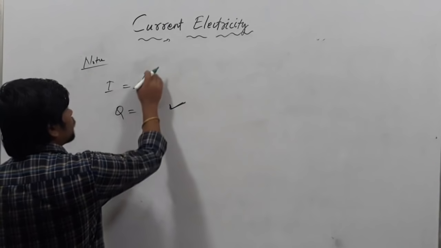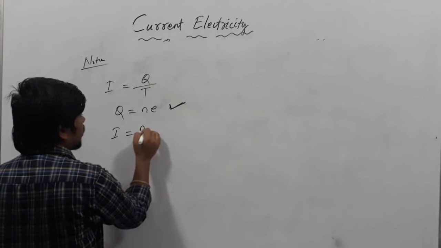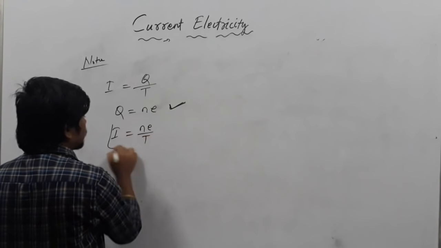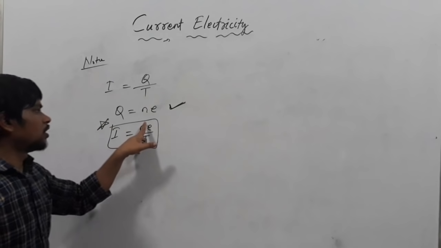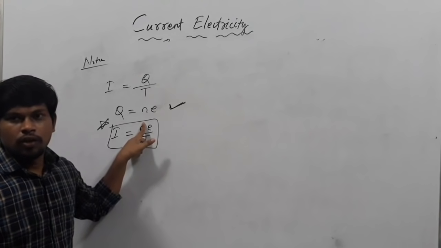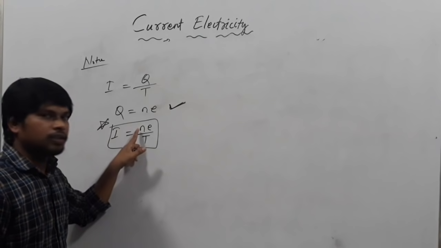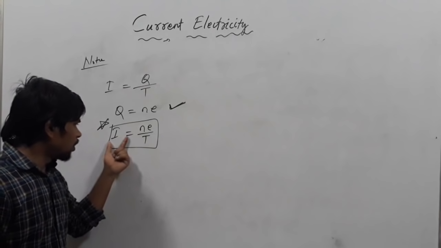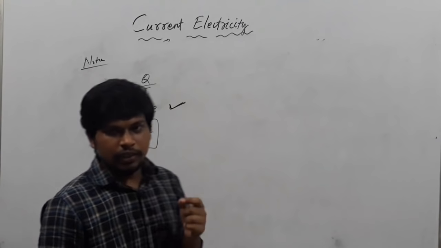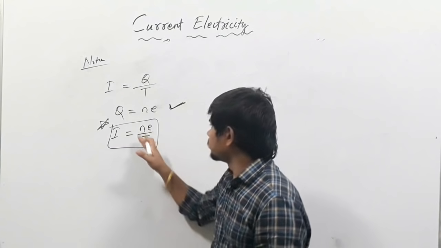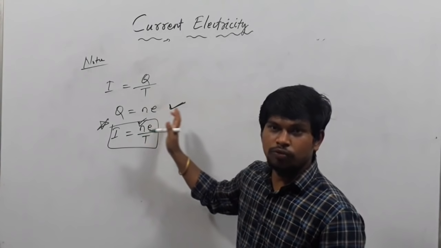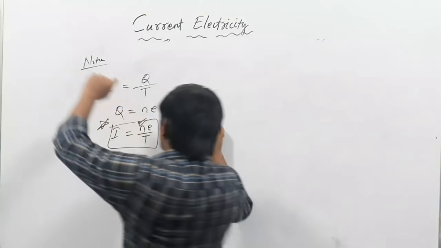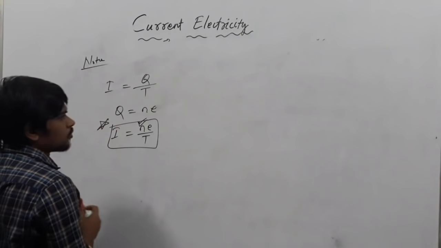So if we put it here, I equals n e by t. Remember this formula. This is going to help you find the number of electrons. If current is given and they are asking for the number of electrons, or if charge is given, you can find it from this relation. There are a few questions in your book that you can solve. Next one is one more formula.